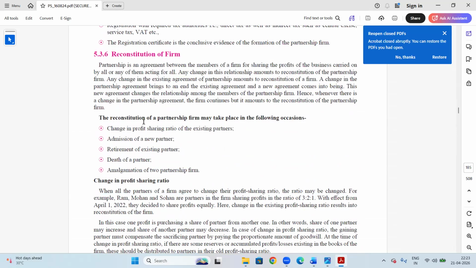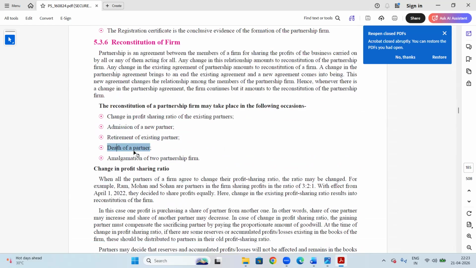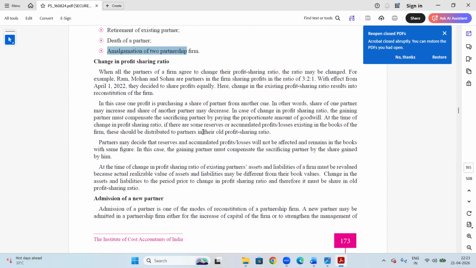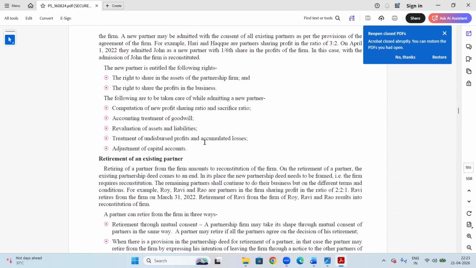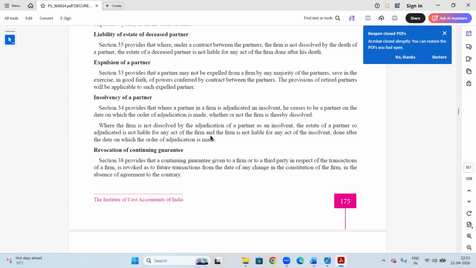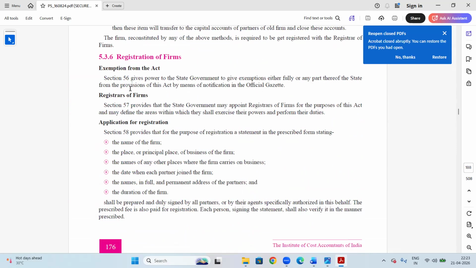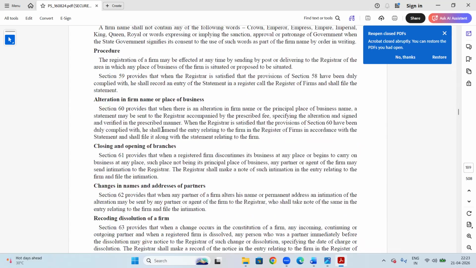What are the events of change in constitution of a firm? If there is any change in profit sharing ratio, admission of a new partner, retirement of an existing partner, death of a partner, amalgamation of two partnership firms. What happens if a firm is not registered? The possibility of a legal remedy will not be available in case of a partnership firm that is not registered.